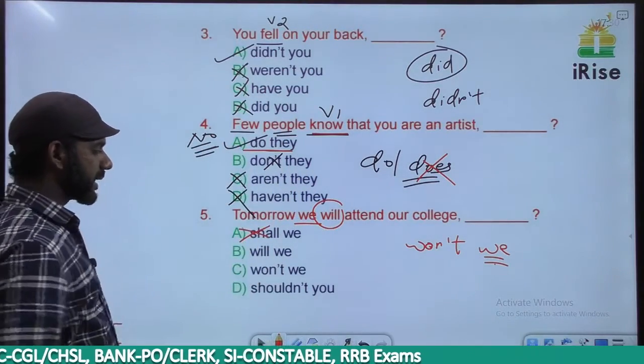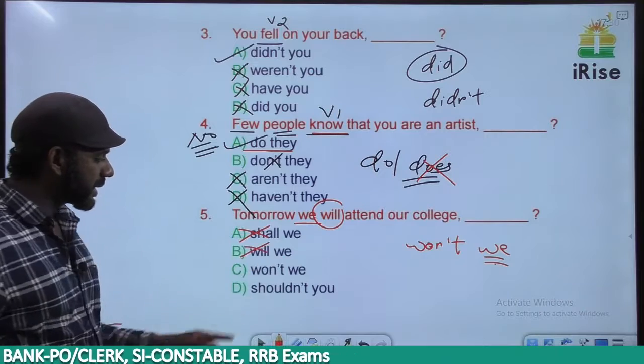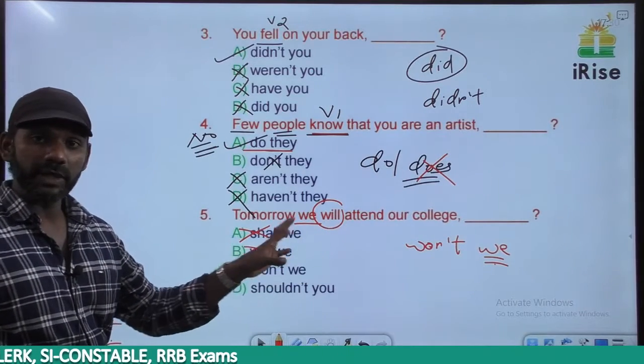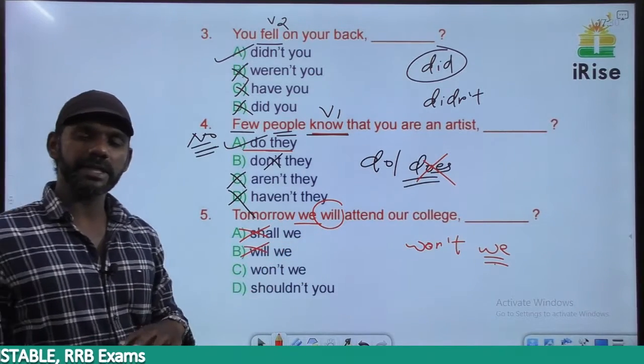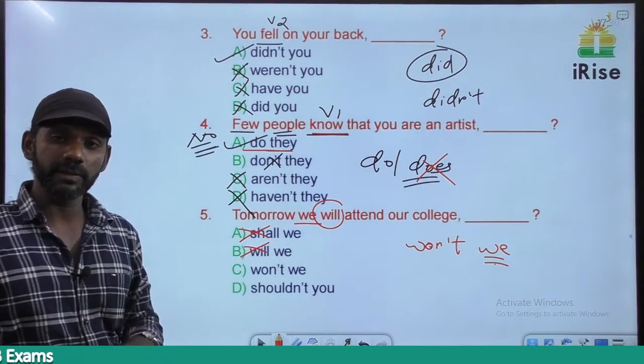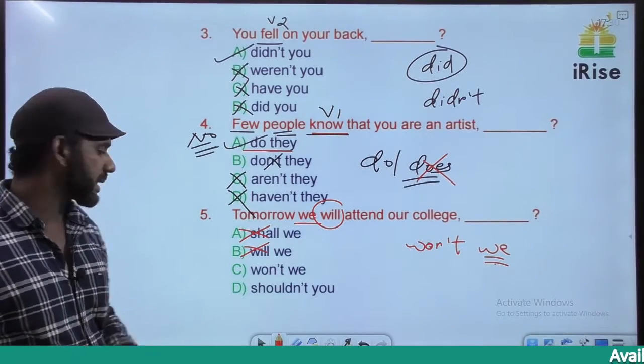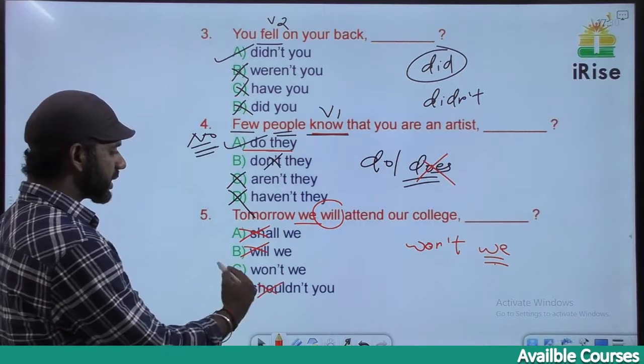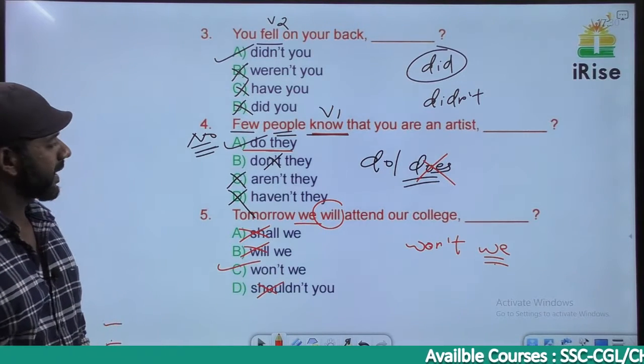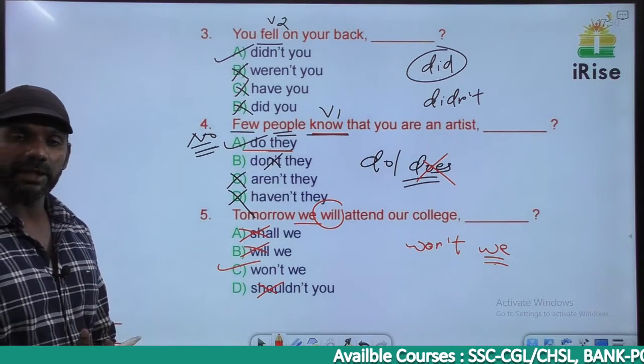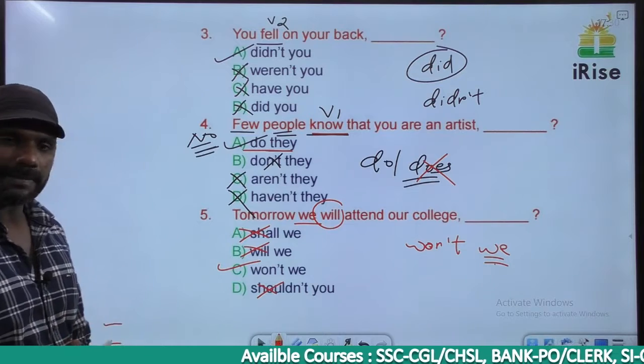So shall is eliminated. Will be is eliminated. Should is not the auxiliary verb in the sentence. We can frame a tag with the auxiliary verb and the subject given in the sentence. Should is eliminated, the answer must be won't be. So tomorrow we will attend a college, the answer must be won't be.